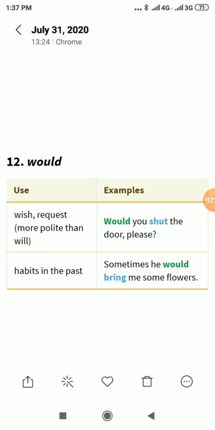Would. Would is used to show wish, request, more polite than will. Would you shut the door, please? Habits in the past: sometimes he would bring me some flowers.